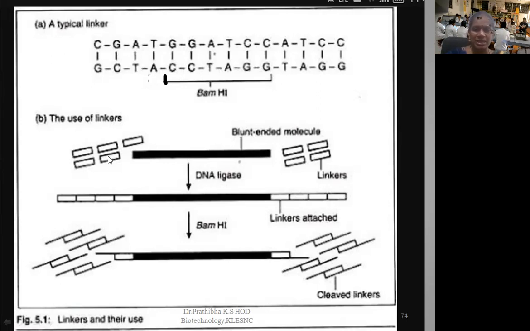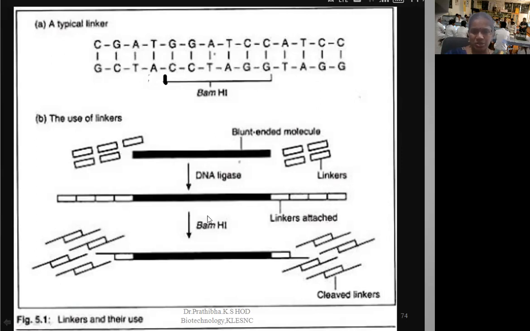Linkers we have treated, many linkers we have treated. When we treat the many linkers, you are going to also treat with the DNA ligase enzyme. This DNA ligase enzyme will join or ligate the linkers to this particular blunt-end DNA. The linkers are joined. See, now you have extended the DNA molecule, right? You can see the extension of the DNA molecule on both sides.